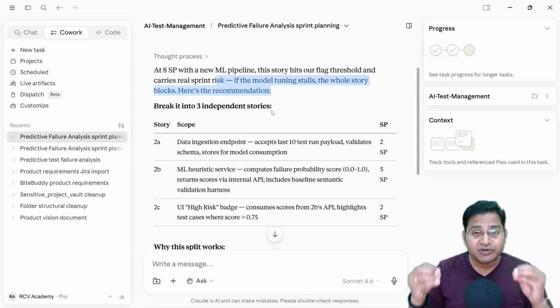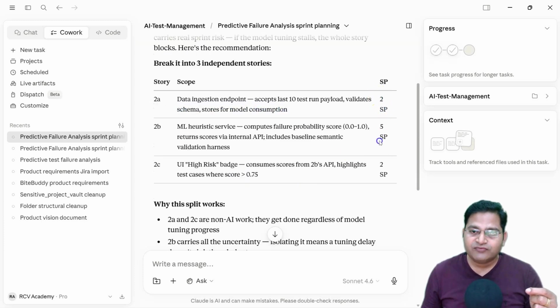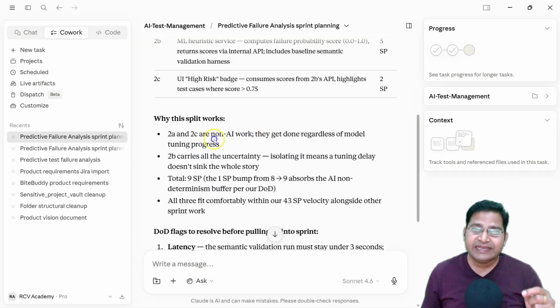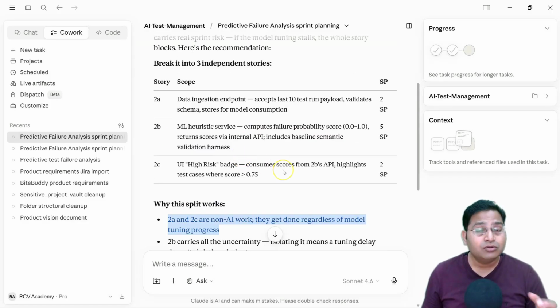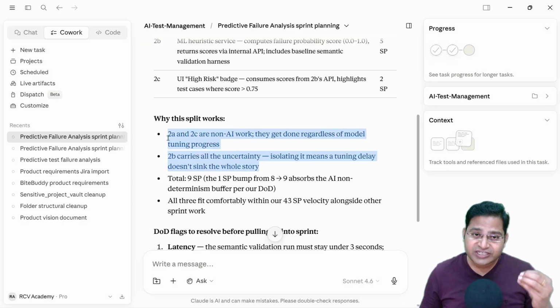Now you are getting some real benefits of using AI or Claude Cowork. You are getting real suggestions now, not from any random AI assistant. It's real project-based information that you break this user story into 3 smaller stories of 2 points, 5 points and 2 points, and then you pull specific user stories. So 2A and 2C are non-AI work. They get done regardless of the model tuning. You can see how intelligently it is breaking up these user stories, and it is freeing up you and your team to actually go ahead and build the functionality of the product.